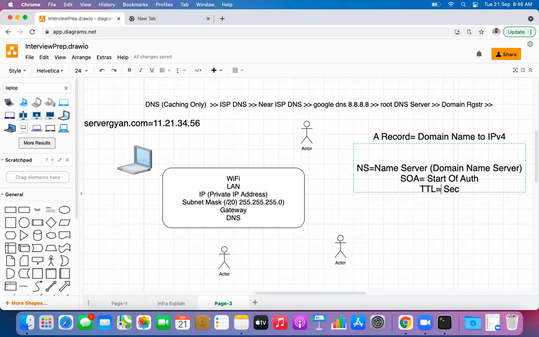If during an interview someone asks what the TTL of your website is, you can say we have a TTL of 24 hours because we do not change the IP address of our domain very frequently. So in order to reduce DNS resolving time for our end users, we have kept it at 24 hours. Where do we assign TTL? On the DNS server. Whenever we create a new record set, that record set has to have some TTL value.